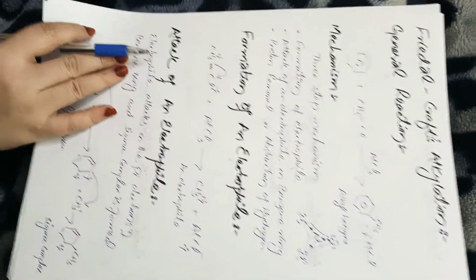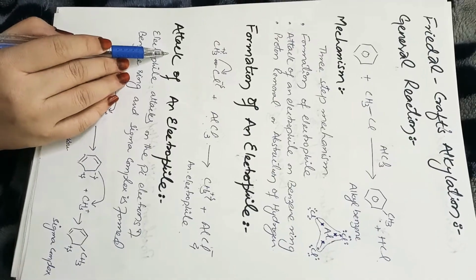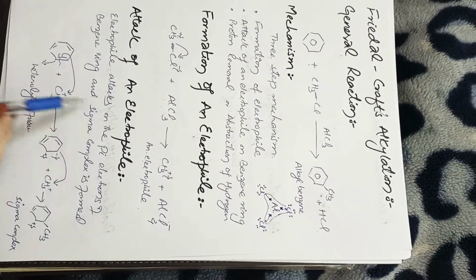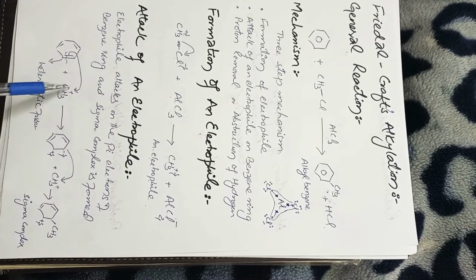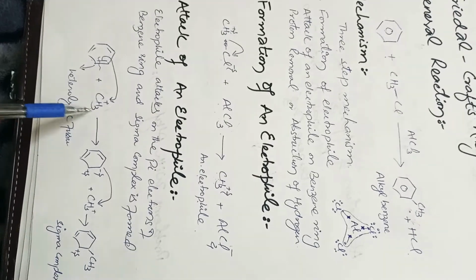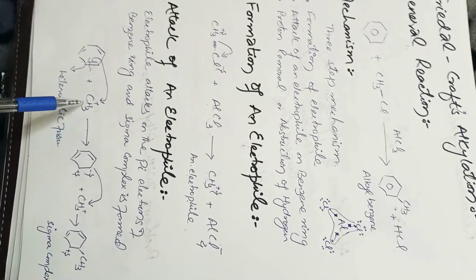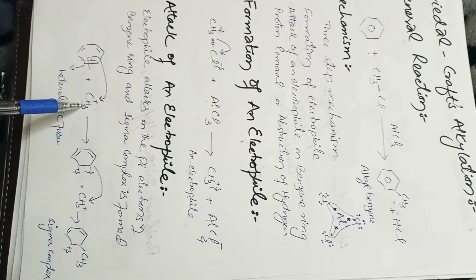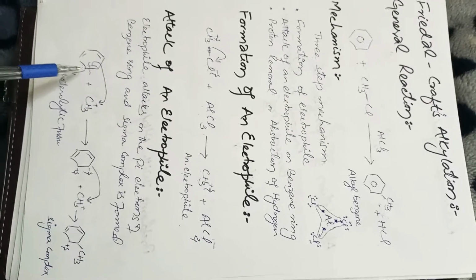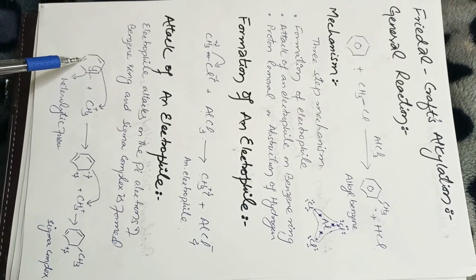Now in the second step, there is an attack of an electrophile on the benzene ring. So you can see this is your electrophile. It's an electron lover. It has an affinity for electrons, and it will attack an electron-rich species. Benzene is considered to be an electron-enriched species because it has 3 pi bonds.